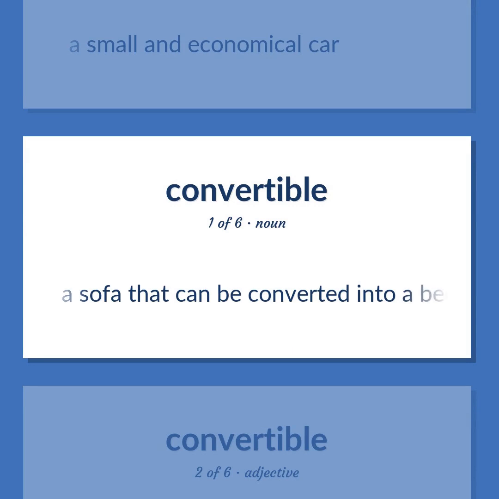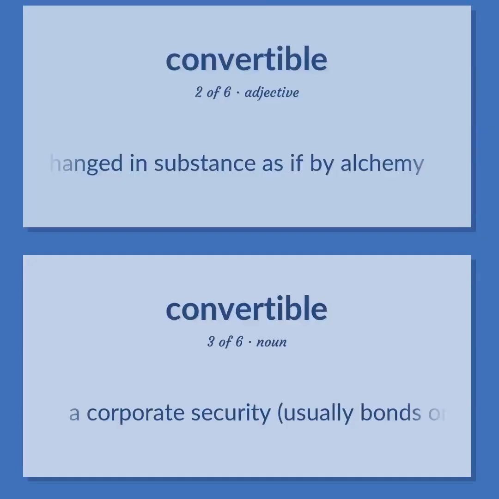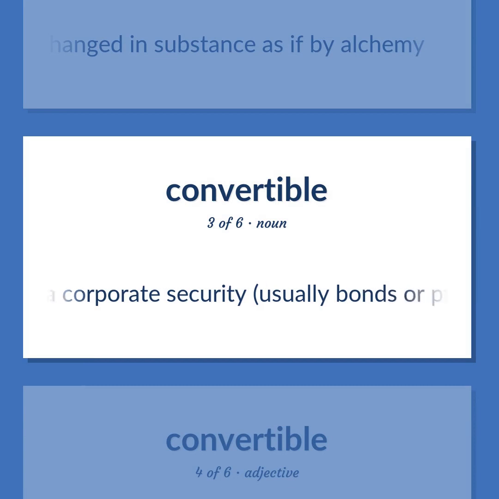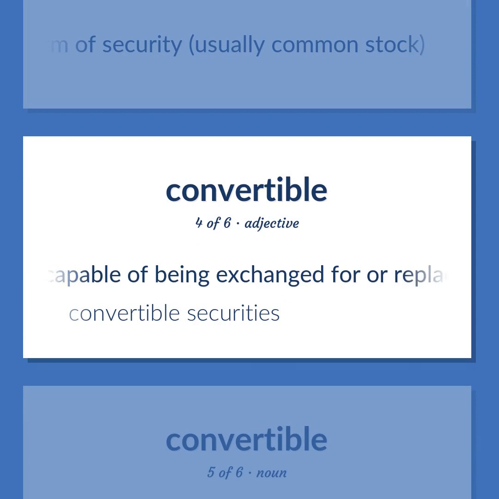A sofa that can be converted into a bed. Capable of being changed in substance as if by alchemy. A corporate security, usually bonds or preferred stock, that can be exchanged for another form of security, usually common stock. Capable of being exchanged for or replaced by something of equal value.